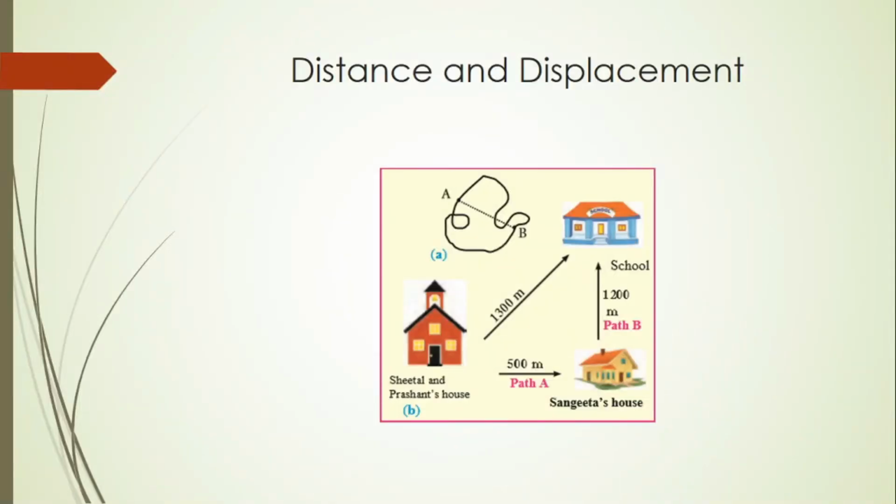Now our first example: the straight line distance between the houses of Sheetal and Sangeeta is 500 meter, and that between Sangeeta's house and school is 1200 meter. Also the straight line distance between Sheetal's house and school is 1300 meter. Suppose Sheetal takes 5 minutes to reach Sangeeta's house, and then 24 minutes to reach school from there.